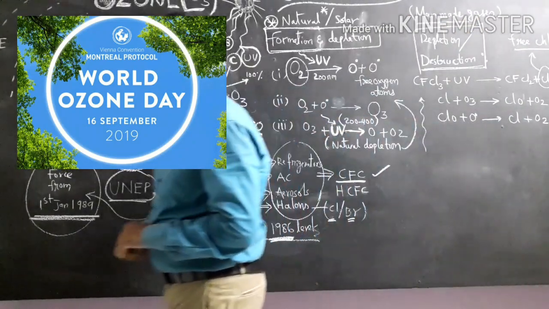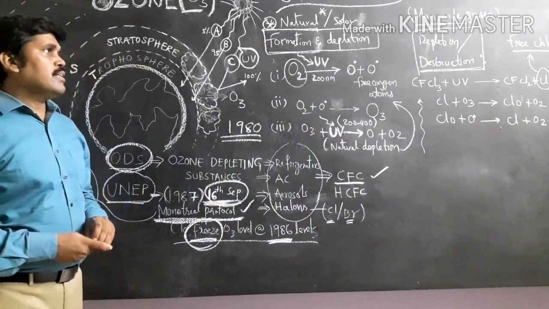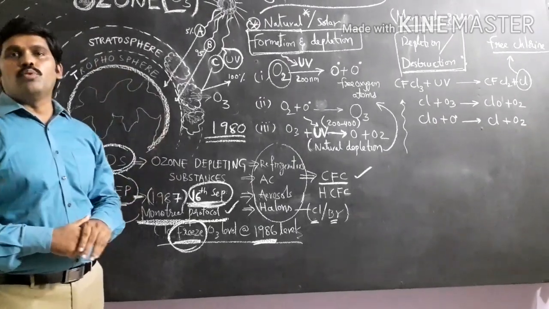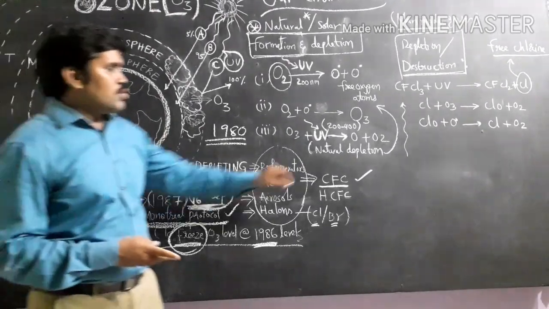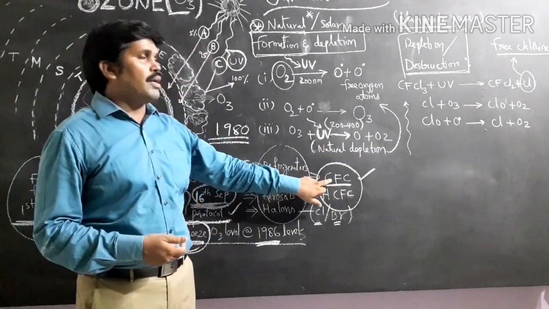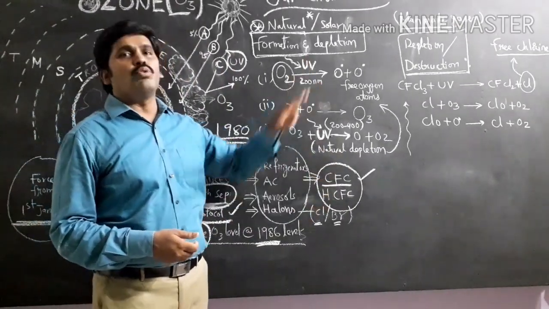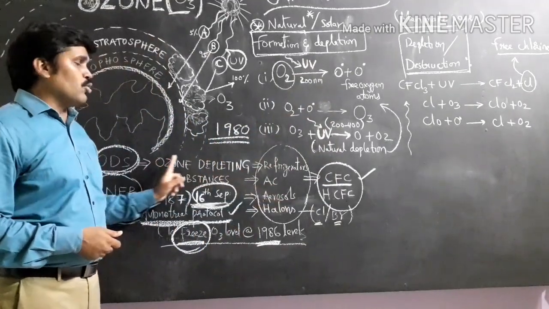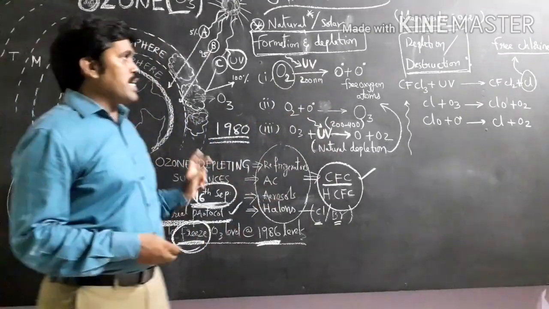Now, how is the ozone layer depleting? What are the factors responsible for ozone depletion? As I said before, chlorofluorocarbons and hydrogen fluorocarbons are the more important factors which decrease the ozone layer, termed ozone depleting substances, ODS.